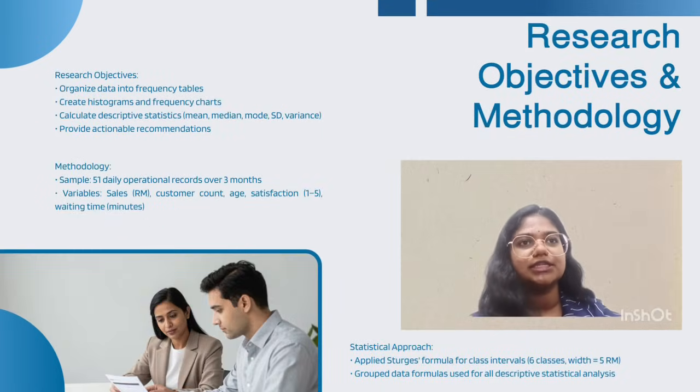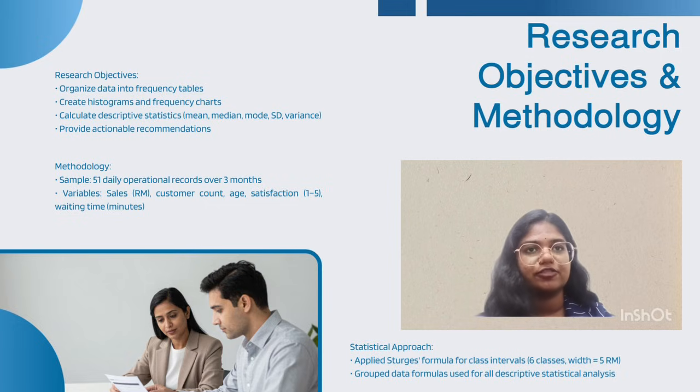Moving on to the research objectives and methodology, the main objectives are to organize the data in a frequency table, create a histogram and frequency chart, calculate descriptive statistics such as the mean, mode, median, standard deviation and variance, and provide useful recommendations for the cafe. For the methodology, we use a sample of 51 daily operation records collected over 3 months.